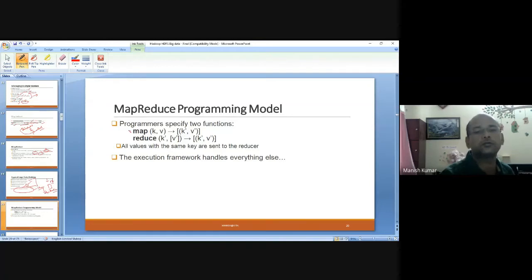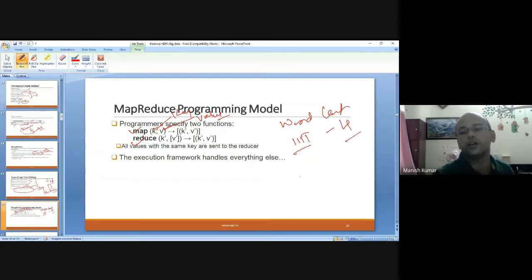MapReduce works on two functions, where key-value pairs are there. This is the key and this is the value. Suppose in the case of word count, Triple IT is my first key and the value is, say, 4. That means in a particular data, the word Triple IT appears 4 times. So that you can write.